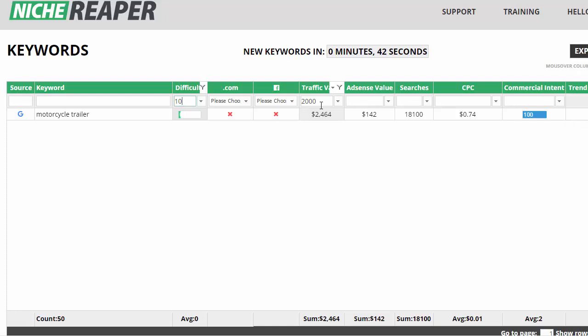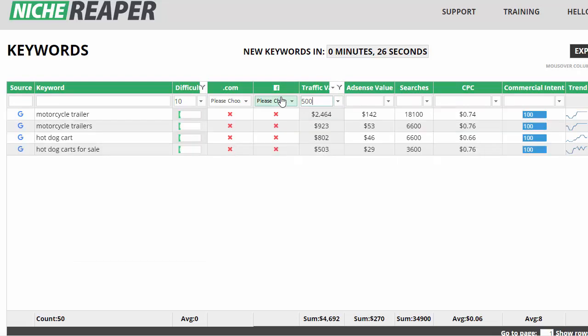There are so many. There's a total of 300,000 plus keywords in there. They're constantly being updated. So even though we now picked the super low-hanging fruit, motorcycle trailer, you might say, well, I don't need a 2,000. Maybe what happens if I go to $500 a month commercial value? Oh, look, there are now, ooh, look at this here. Interesting, isn't it? Motorcycle trailer and trailers. Never even thought about that one.